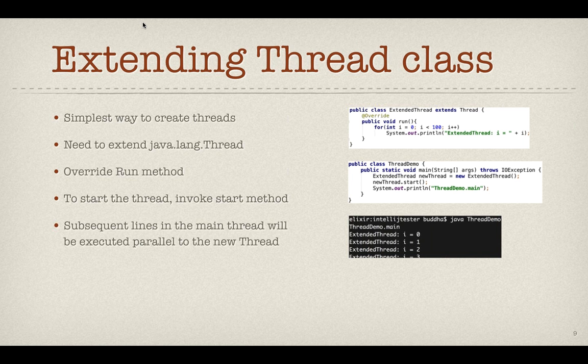So to actually start the thread, we create a new object of the thread and call that thread object's start method, and we proceed writing whatever code we want in our main method. When we say start, the extended thread starts executing. Whatever we wrote in the run method will start getting executed, while at the same time the process in main also gets executed. So both of them run parallelly.